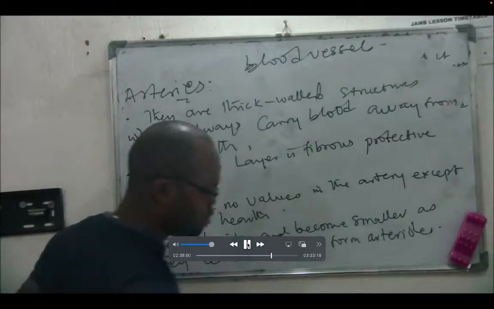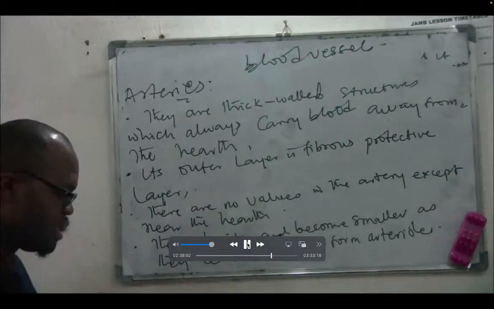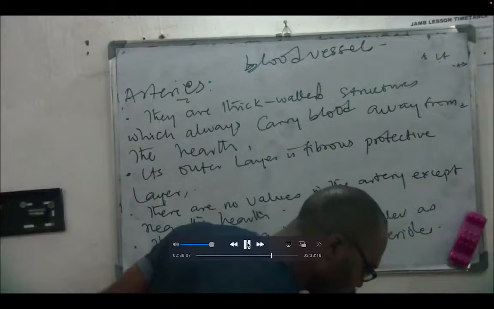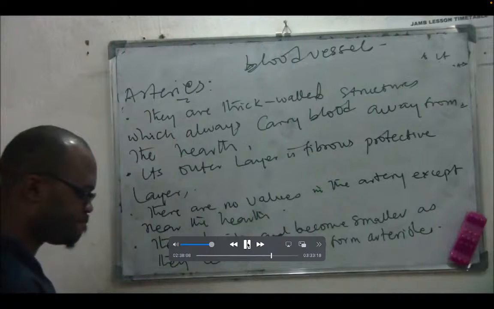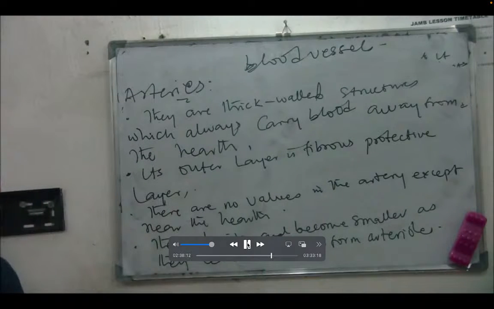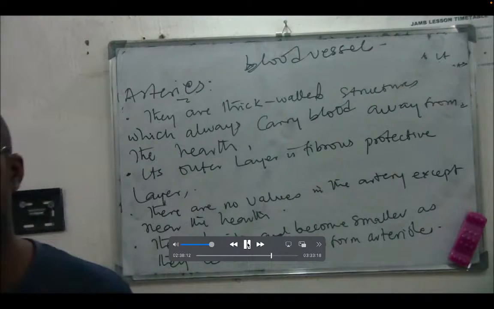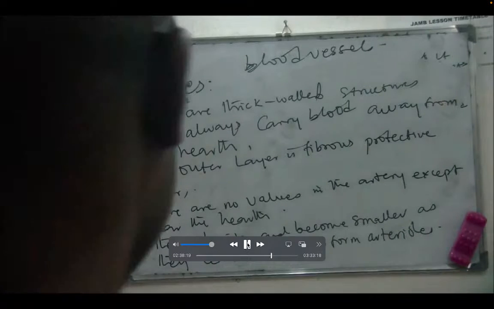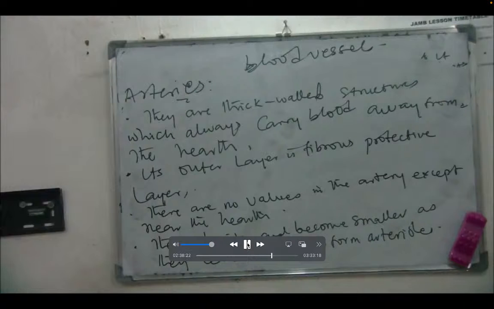So the smaller artery is known as what? Arterioles. Exactly. So that is one blood vessel, the arteries. That is one blood vessel known as the artery.